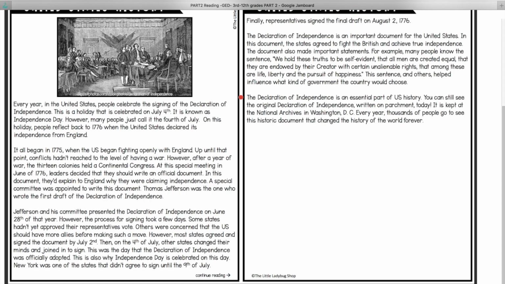The Declaration of Independence is an essential part of U.S. history. You can still see the original Declaration of Independence written on parchment today. It is kept at the National Archives in Washington, D.C. Every year, thousands of people go to see this historic document that changed the history of the world forever.